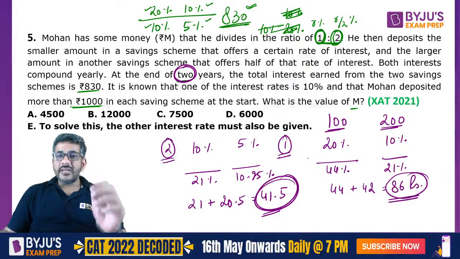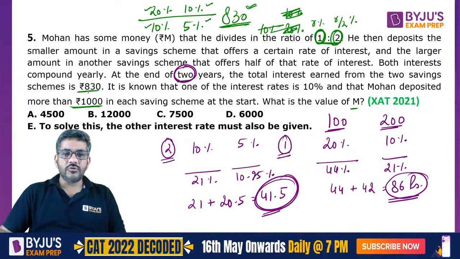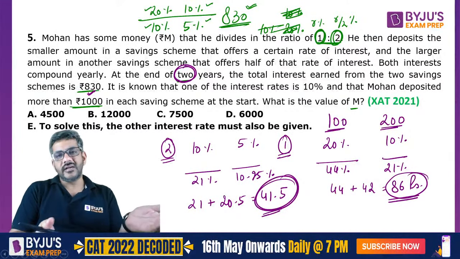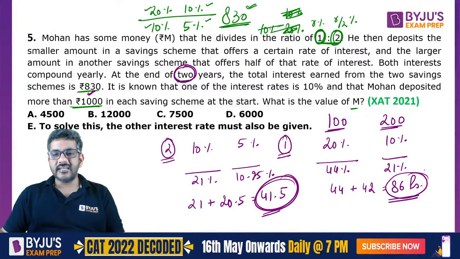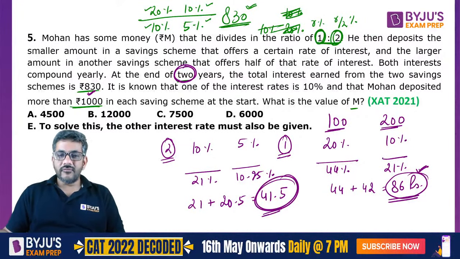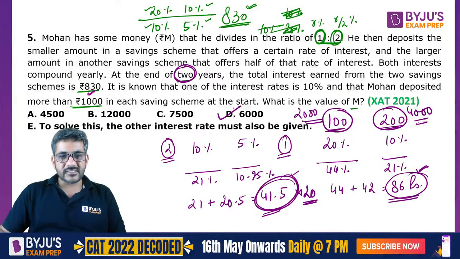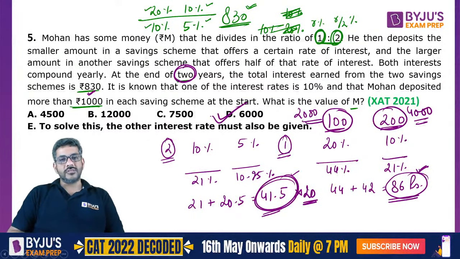Right? 41.5 is exactly half of 83. Now this of course cannot be, you can say, a coincidence. There has to be a reason for that. 86 and 83 are not related in any way. 41.5 is related with 830. How is that related? 830 is 20 times 41.5. That means this amount is also 20 times of it, and this amount is also 20 times of this. So 2000 and 4000 makes the total amount as 6000. So the total amount invested was 6000.